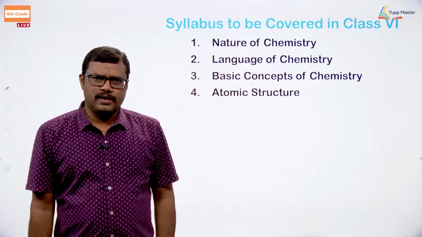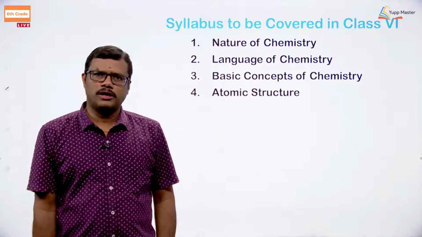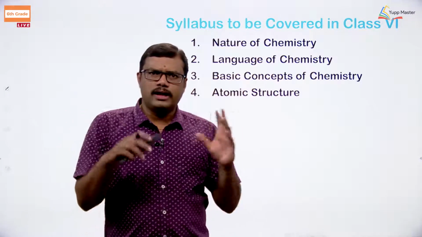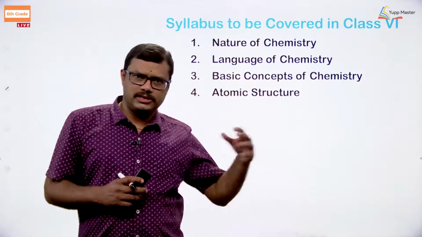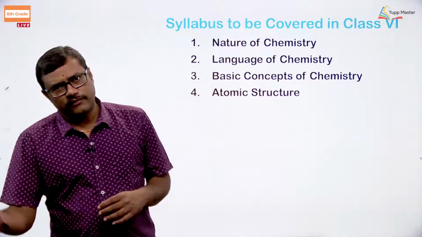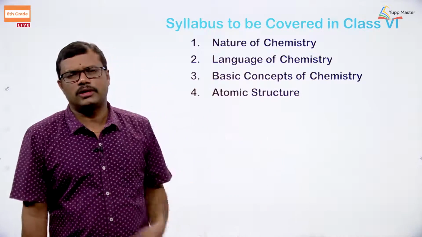So, the fundamental particles were discovered, like electron, proton and neutron. How they are arranged in the atom, how the scientists thought in the initial stages, how the developments took place, and how the final picture of atom structure that we are using today was reached will be discussed in this particular topic.